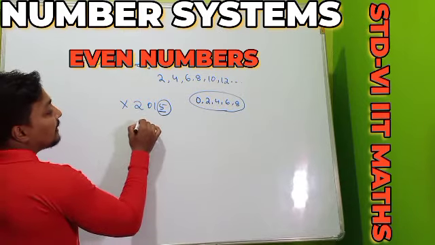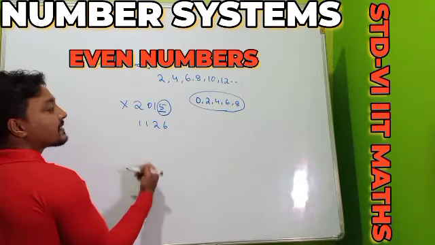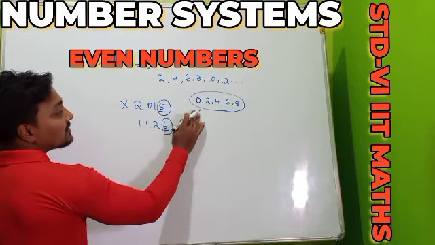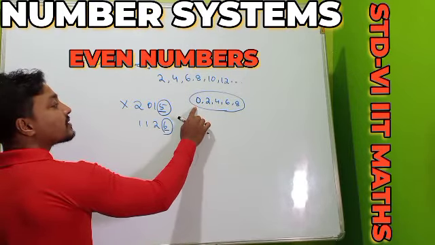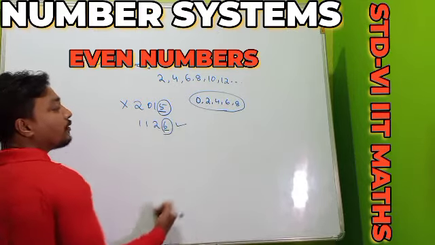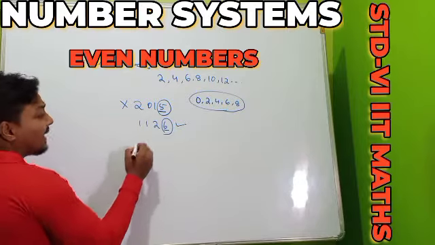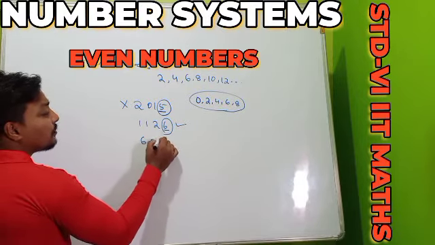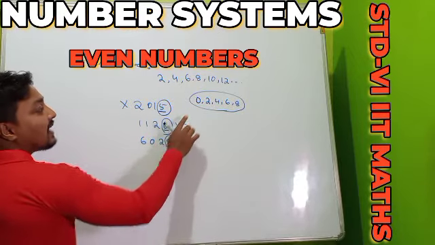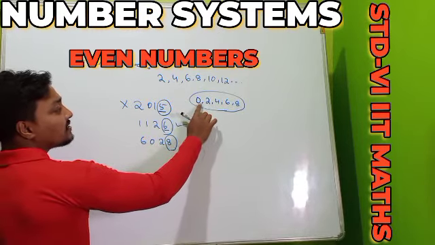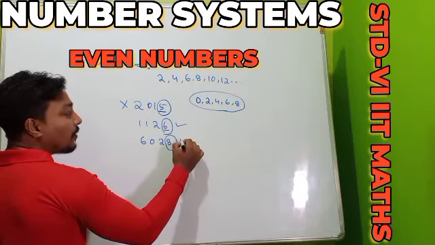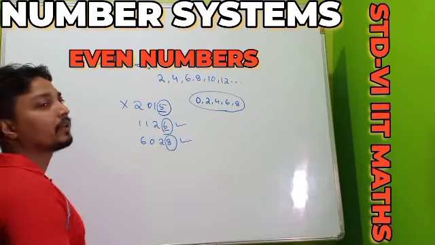Another number I am showing, 1126. See, here the unit place is our 6. As I have said, whenever the unit place digit is 0, 2, 4, 6, 8, 100% the number will be our even number. Another number I am showing, 6028. Here the unit place is 8, and as I have said, the unit place digit should be 0, 2, 4, 6, 8 such that the number will be even. So 100% the number will be our even.